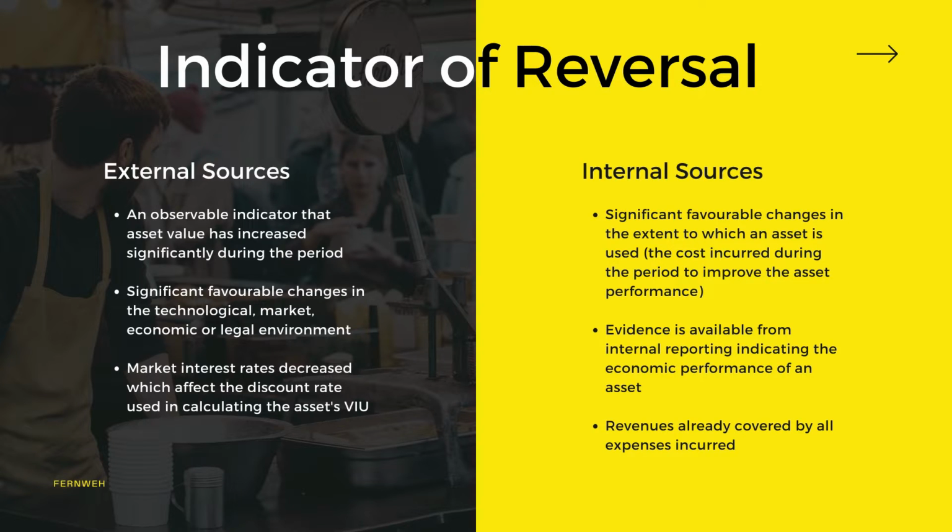As for the internal indicators, the first is significant favorable changes in the extent to which an asset is used or the cost incurred during the period to improve the asset performance. The second one is evidence available from internal reporting indicating the economic performance of an asset. The last one would be revenues are already covered by all expenses incurred. I will proceed with the allocation of reversal.